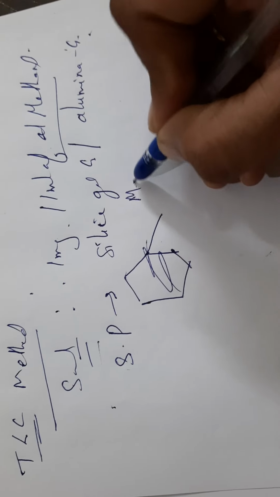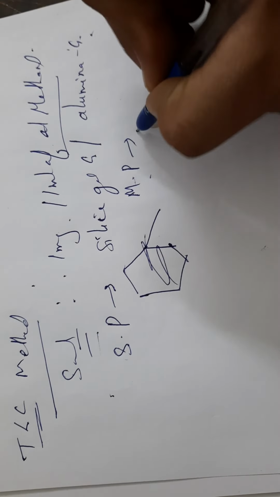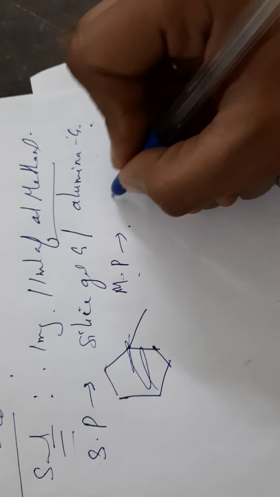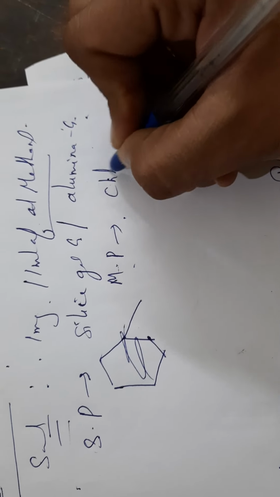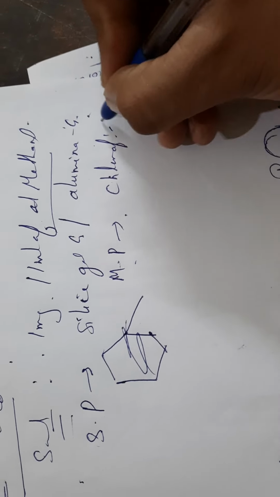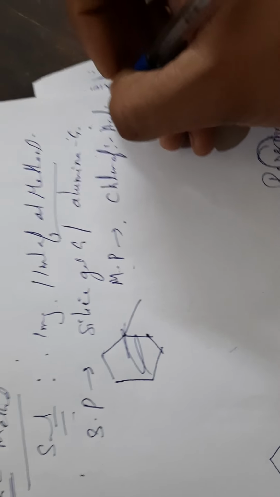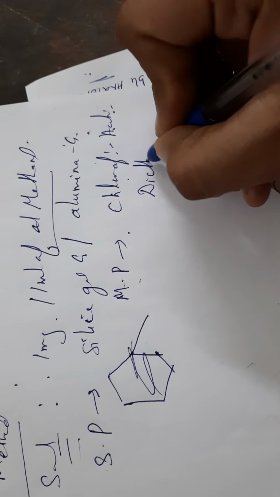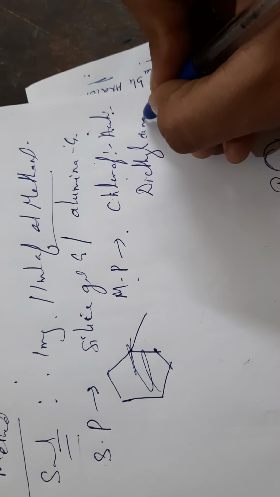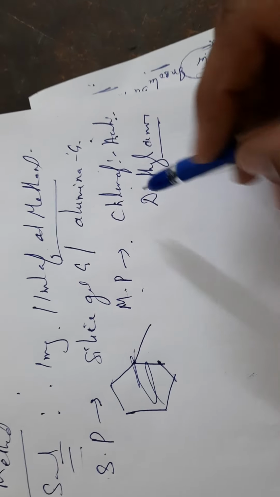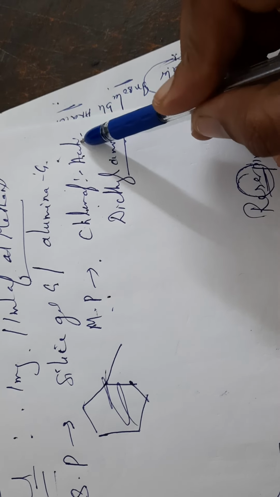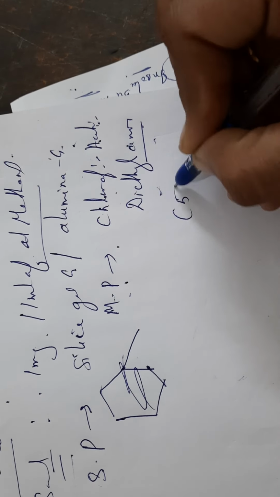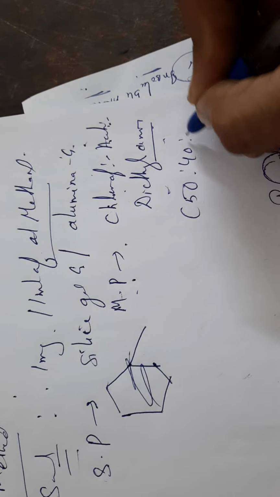Next one is the mobile phase. Here the mobile phase you use is chloroform is to acetone is to diethylamine, in a ratio of 50 is to 40 is to 10.